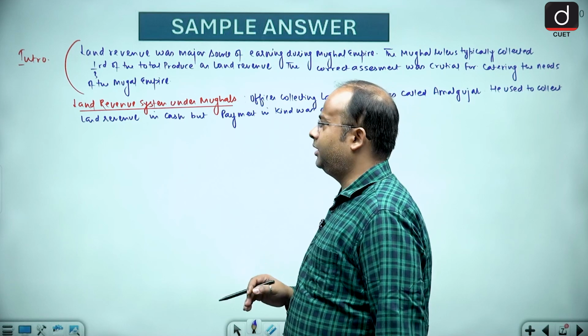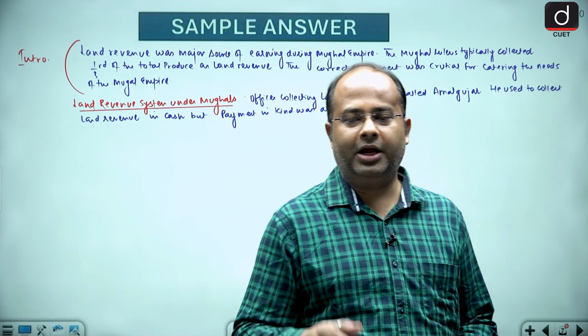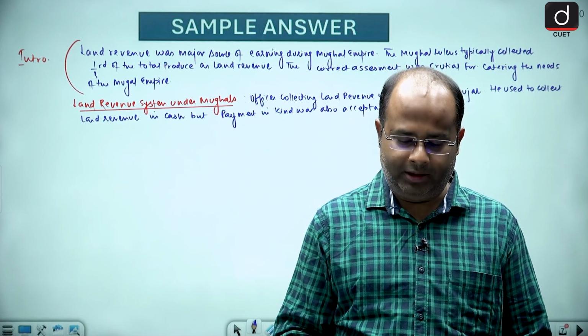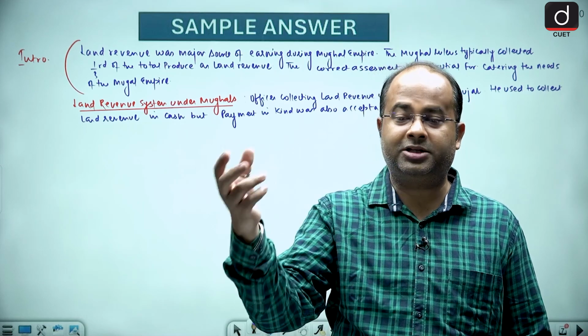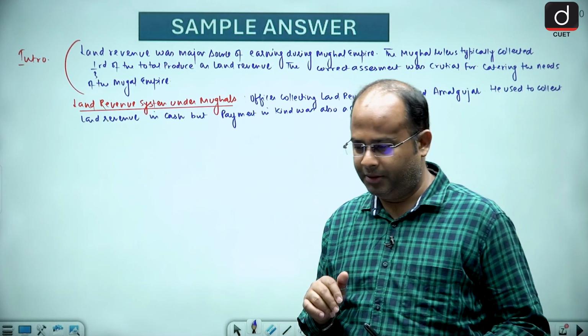That means the land revenue they generally collect in the form of cash, but if the farmer wishes to give the land revenue in the form of kind, kind means in the form of agricultural grains or agricultural produce, that was also acceptable.